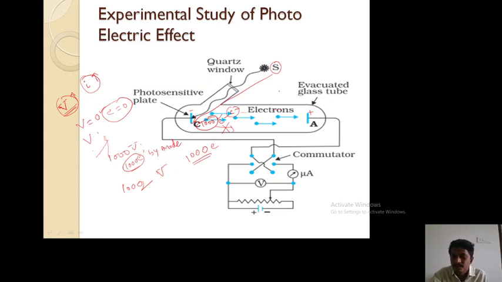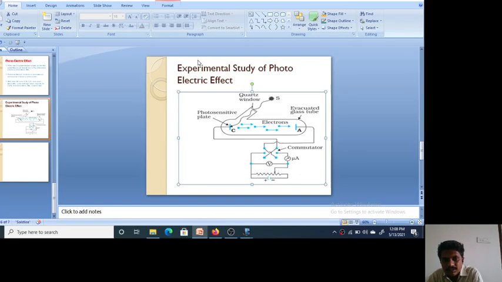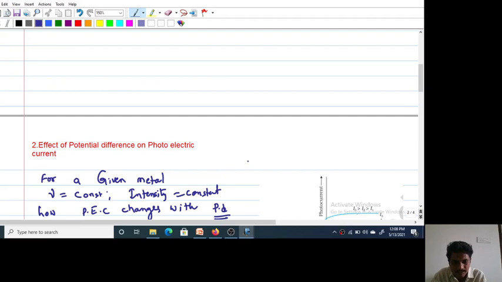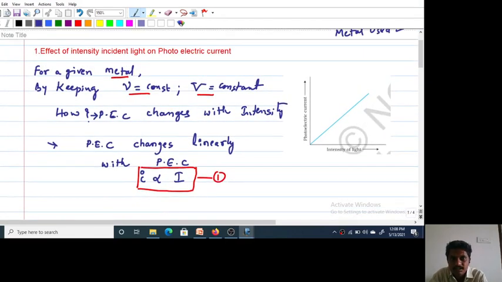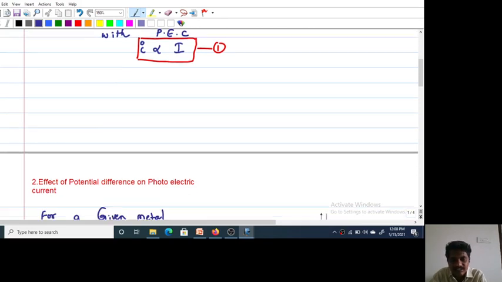So this is about the variation of photoelectric current with the applied potential. Next, what is the conclusion from the last experimental observation? From the last observation it is clear that photoelectric current depends on the intensity.